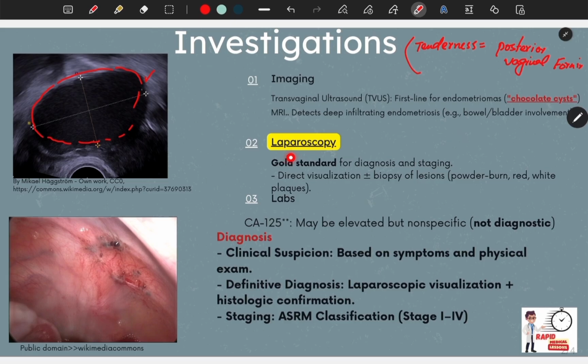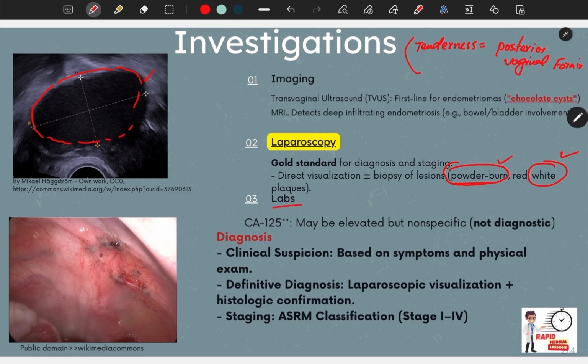Laparoscopy is the gold standard for diagnosis and treatment. Direct visualization reveals classic lesions: powder-burn black spots, red flame-like lesions, or white fibrotic plaques. You can see in this laparoscopic image that this resembles red flame-like lesions. Now, what are the laboratory findings?